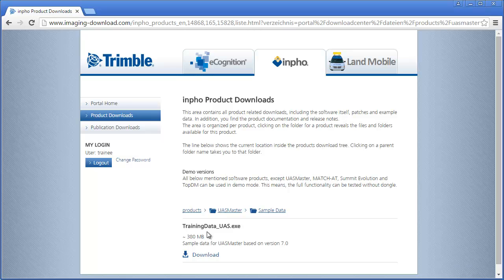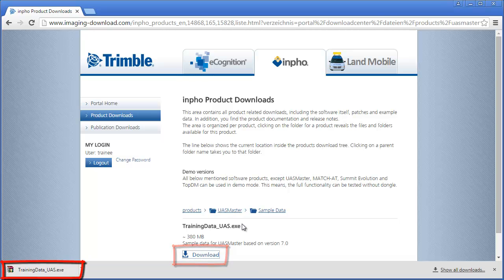The UASMaster sample data is a self-extracting file called trainingdata_uas.exe. Please assure to have 380 MB of space at your download area. Select Download to start the download of the sample data. After the download finished, we will self-extract the sample data to our computer.